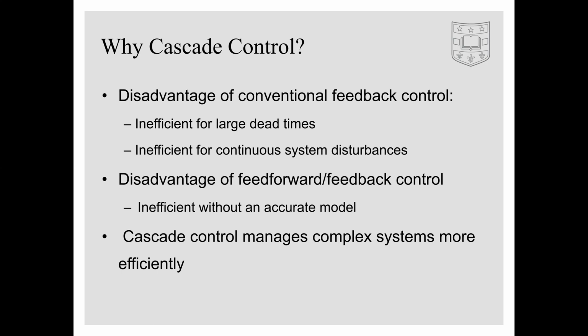Now looking at the disadvantages of a feed-forward/feedback control system. The system is inefficient if the model predicting the system's behavior is not accurate. This may be an issue in complex systems where modeling the entire system accurately is not possible without putting in large amounts of time and resources.